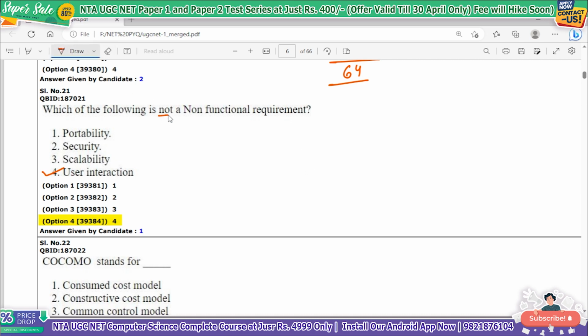So here this is not and here this is non. So these two negative terms will cross out each other, and that gives us which of the following is a functional requirement. So portability, security, scalability, these are all non-functional requirements. And user interaction is a functional requirement. So the correct answer is option number 4.